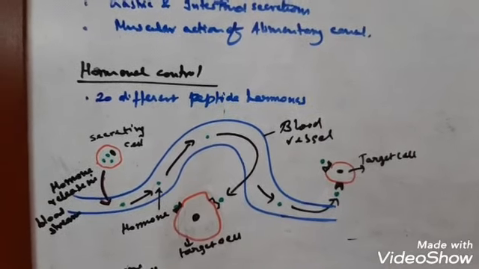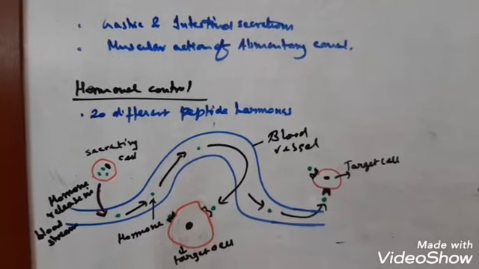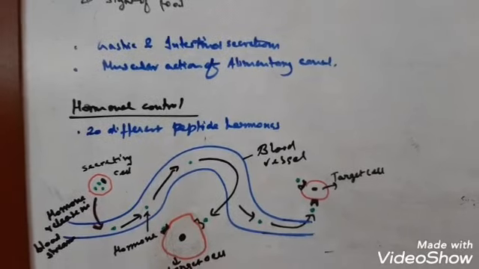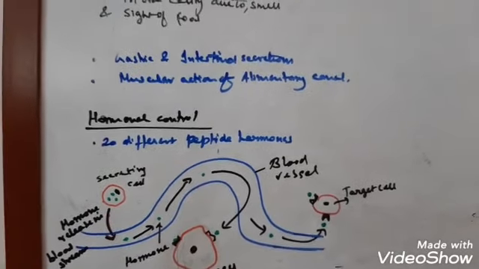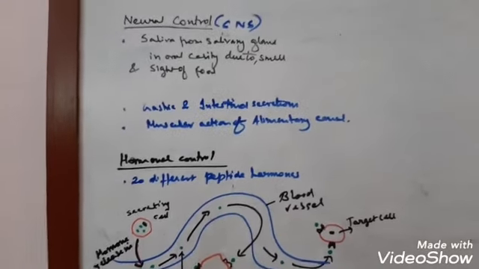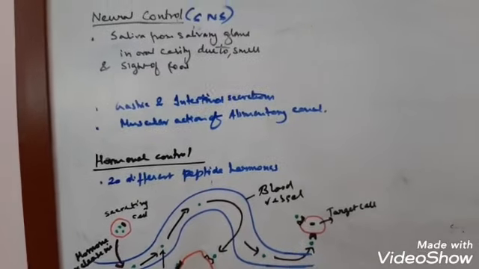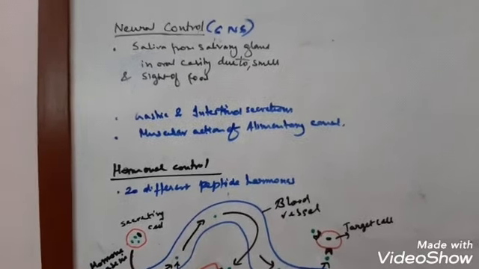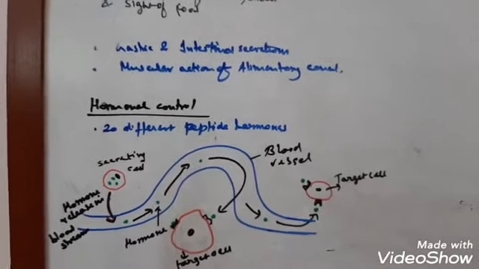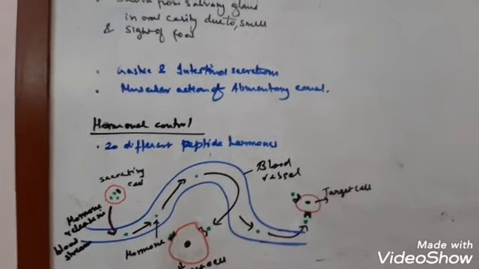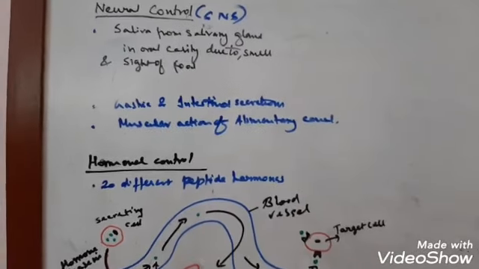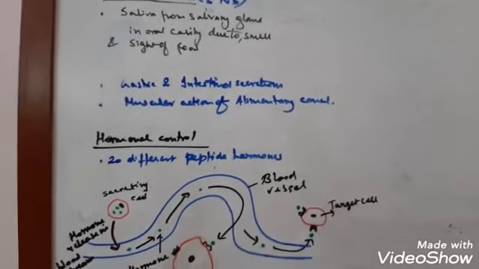Now the majority of the hormones, the major hormones that are produced for the digestion process, are released by the cells in the mucosa layer of the stomach as well as the mucosa layer of the intestine. You have already read in class 10 that apart from endocrine glands, there are certain specialized cells that can act as endocrine cells and release some hormones. It is reported that about 20 different peptide hormones are produced by our specialized gut cells.